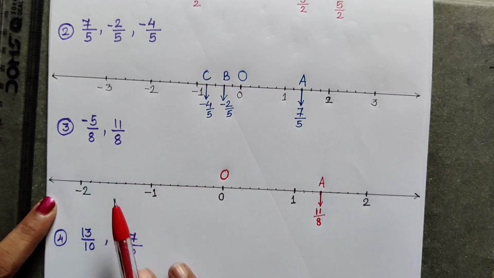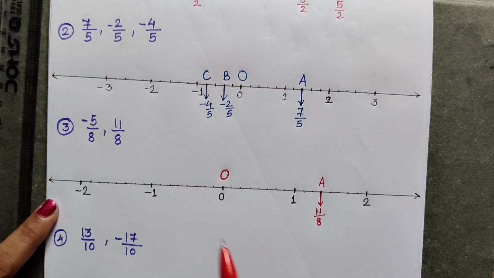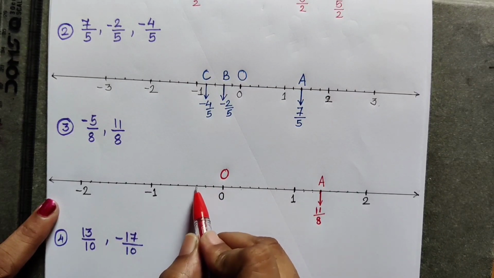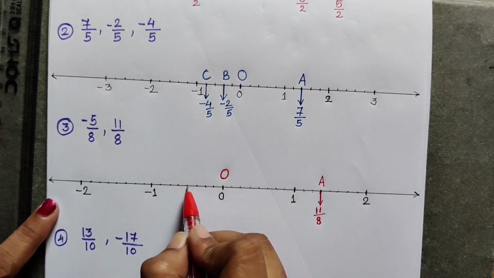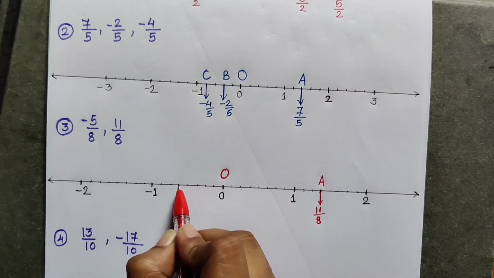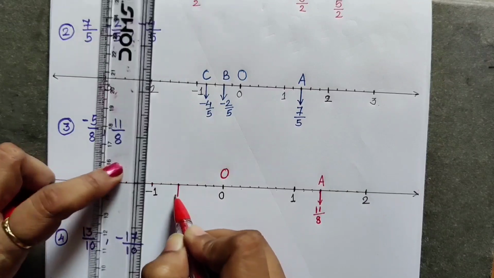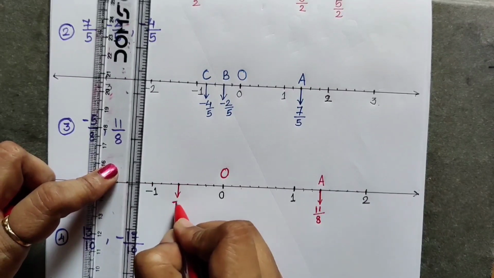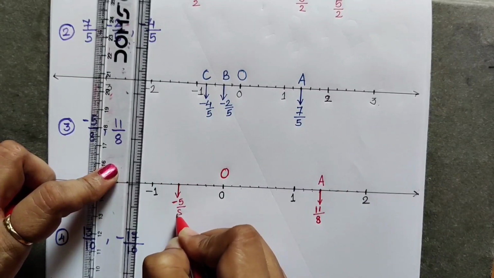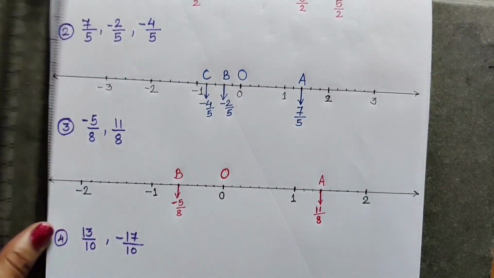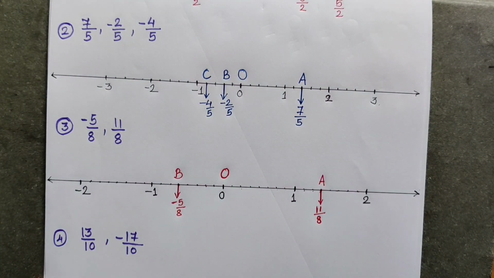This is O. Now we have to show minus 5 upon 8. A minus number comes on the left hand side of 0. So first point is minus 1 upon 8. Second is minus 2 upon 8. Third is minus 3 upon 8. Fourth is minus 4 upon 8. And the fifth point is minus 5 upon 8. And this you can show by writing B on this number. In this way you can plot the points.